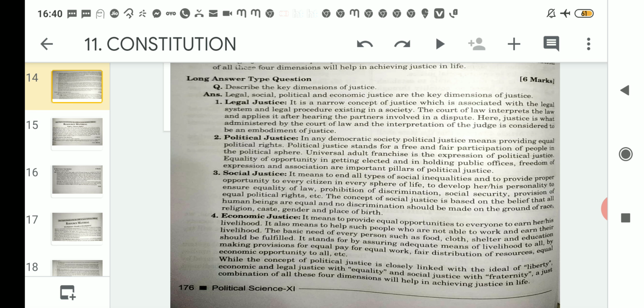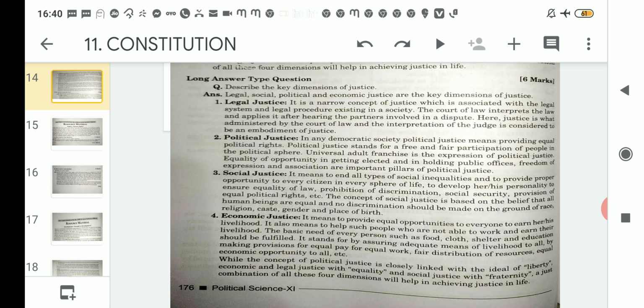So social justice is working on many grounds, like providing equal opportunity, providing equal political rights, and prohibiting discrimination.